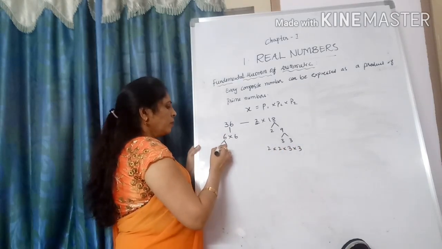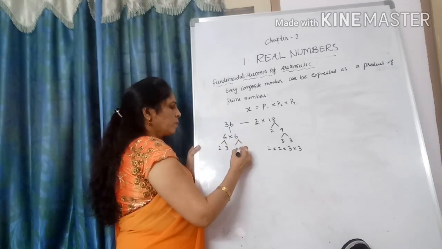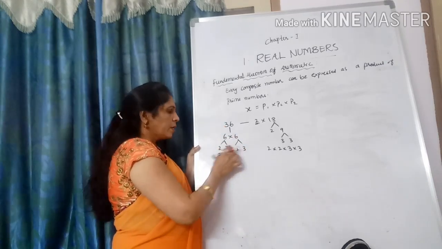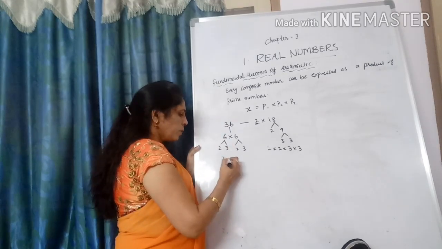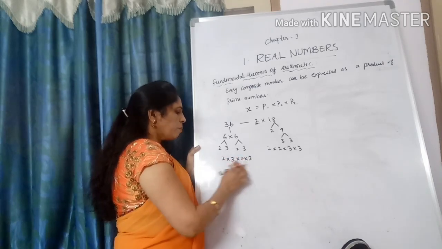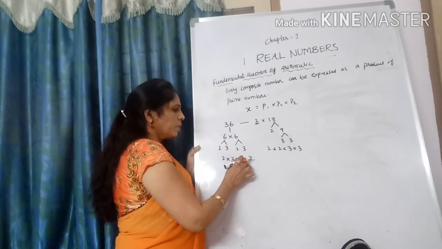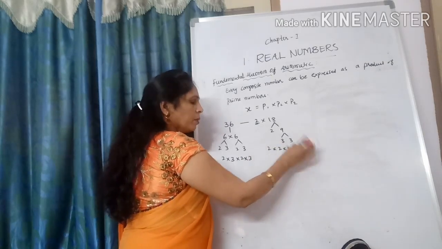Here 2 3s are 6. Here also 2 3s are 6. Right, in this way. What are the numbers? How can we write 2 into 3 into 2 into 3? The prime numbers are 2 comma 3 here, and here also you got 2 comma 3.